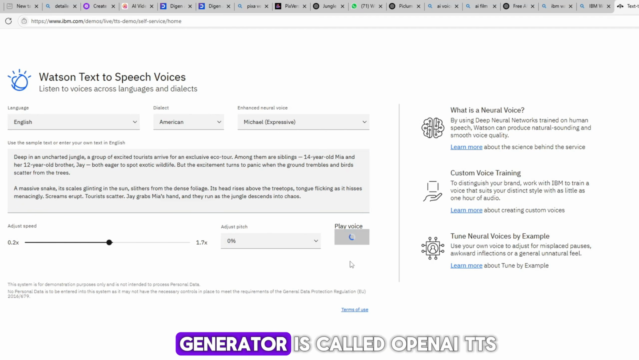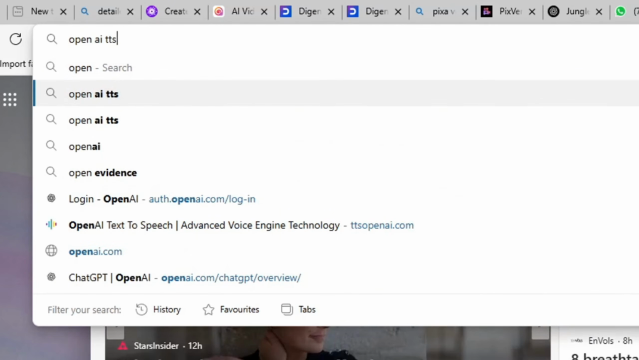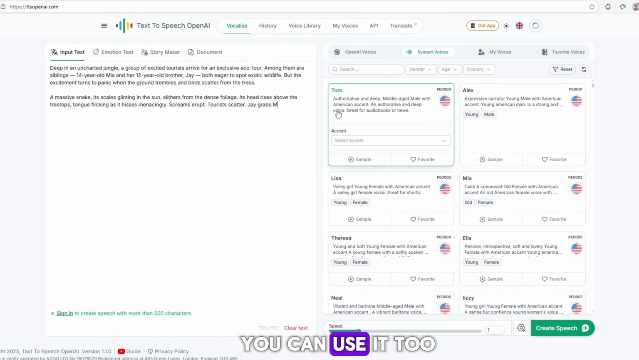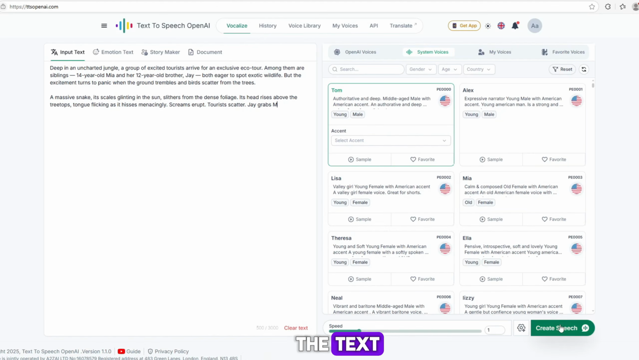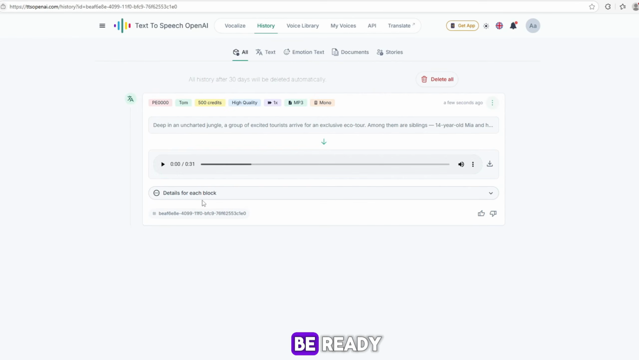The second AI voice generator is called OpenAI TTS. You can use this as well. The best and most powerful voice here is Tom. It sounds amazing, and you can use it too. Paste your prompt into the text box, click on Create Speech, then go to History, and your audio will be ready.